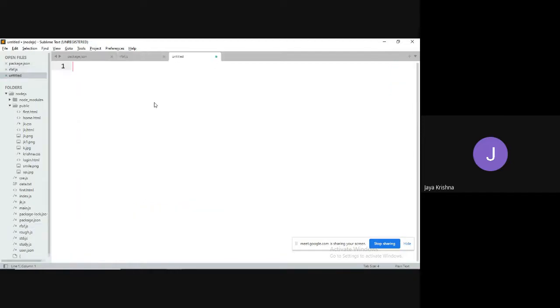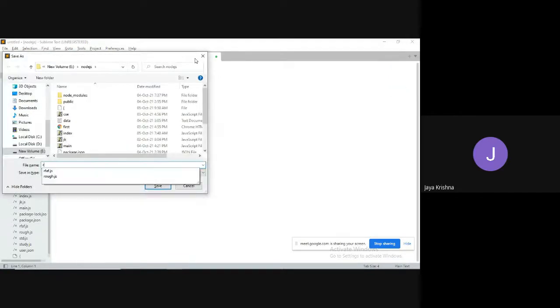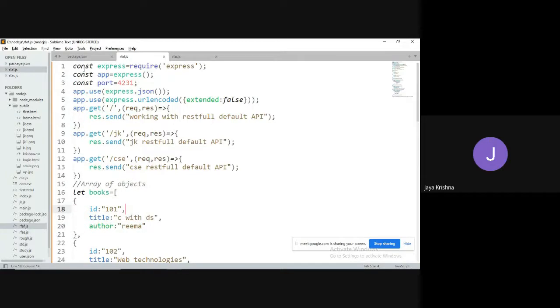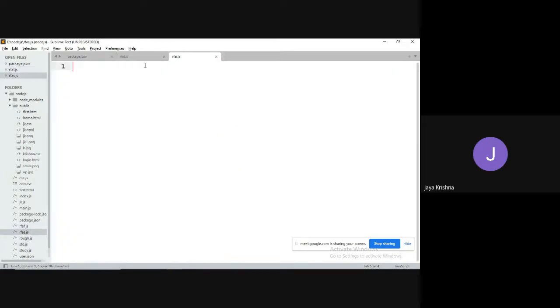Let me take one more example. For example, I will take a copy and save it as RESTful API second one dot JS. What I need to do, guys, is keep all these things common because I need to work with all of them.